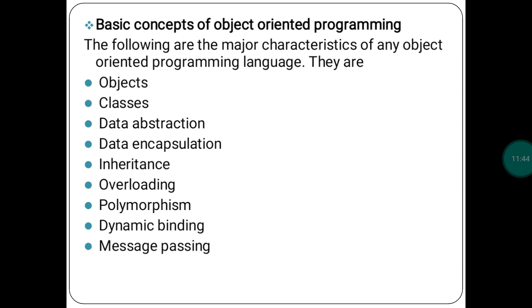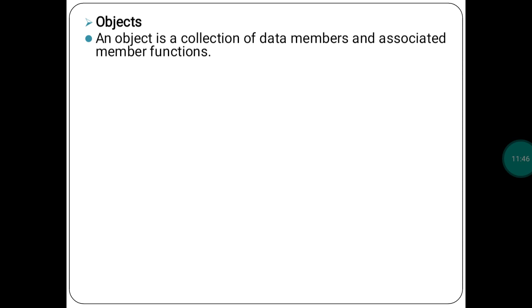Okay. Then see, first one, what is object? An object is a collection of data members and associated member functions. See, last year we wrote programs in a procedure oriented programming language. In those programs we used procedures, not the object oriented programming concept. We were not using OOP. So this year we are having all the C++ programs with the OOP concept, meaning every program must have classes and objects.